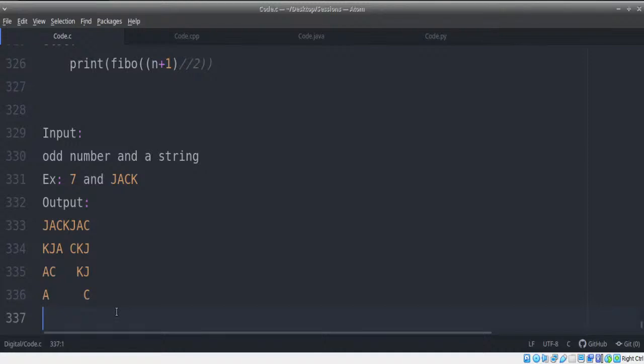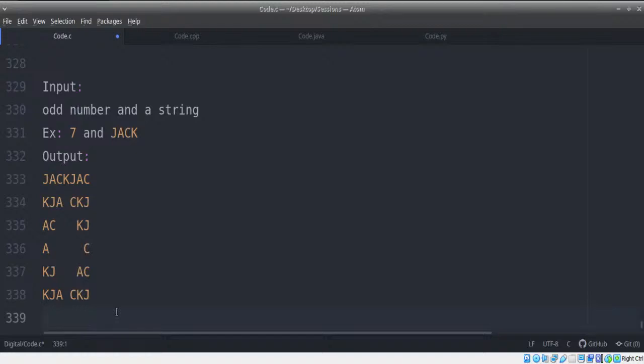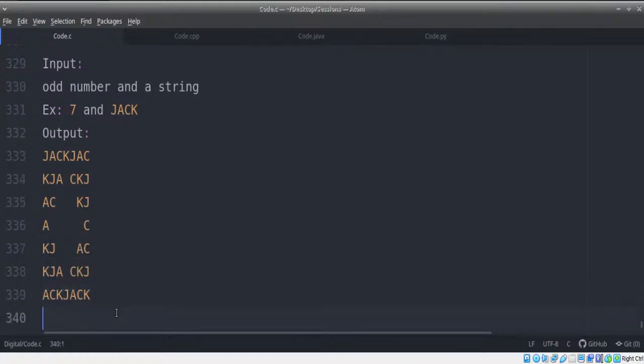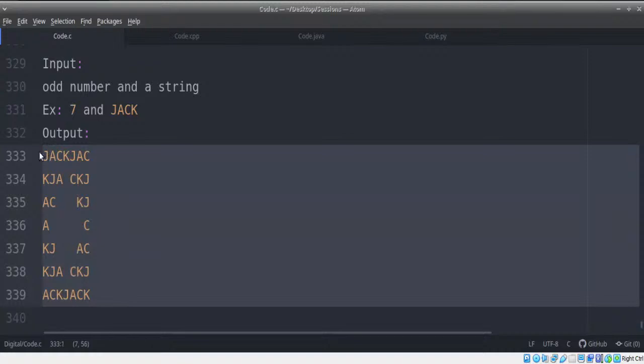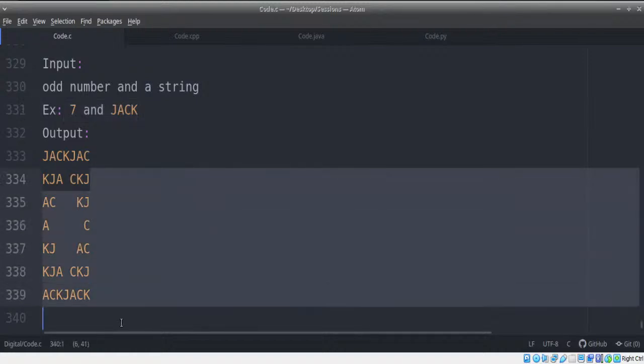So after C, there is K, then J again, AC. Then again, K, J, A, and then C, K, and then J. Then after that, A, C, K, and then J, A, C, K. That's it. This is our entire program. This is how we need to solve it. Remember, an odd number and a string are the input. We need to solve it in this particular way.